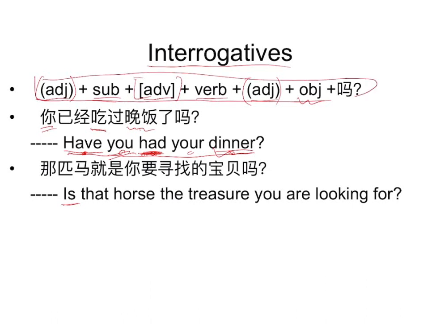This is the order of Chinese. They still appear in the same order as in the narrative, but you just add one auxiliary word. For example, here it is 吗. So 你吃晚饭吗?